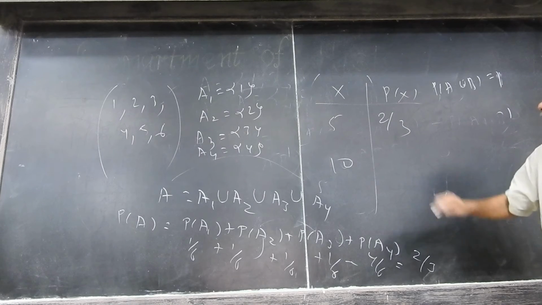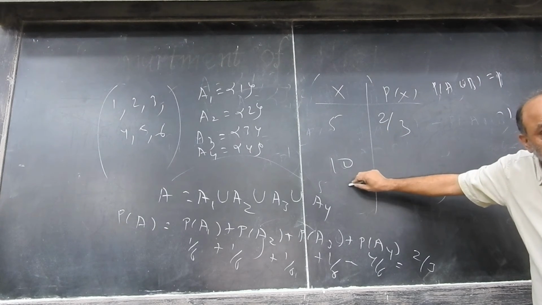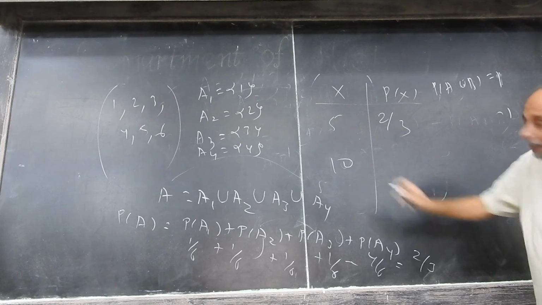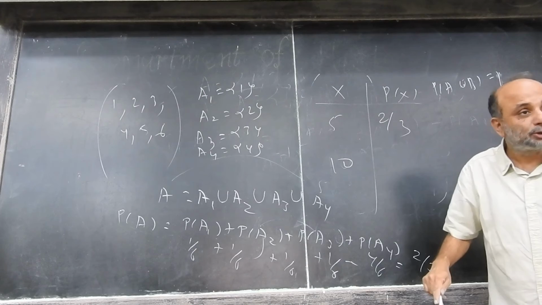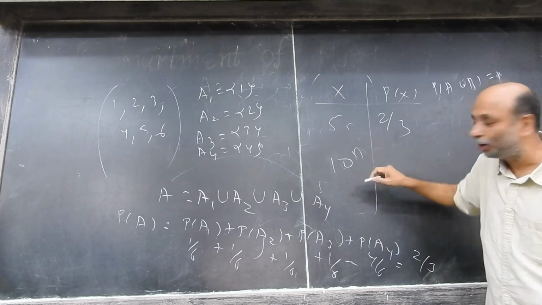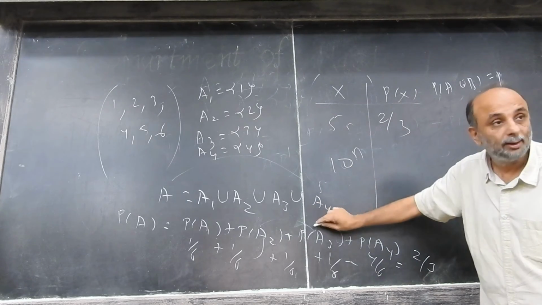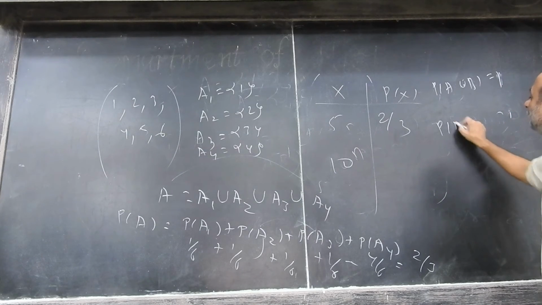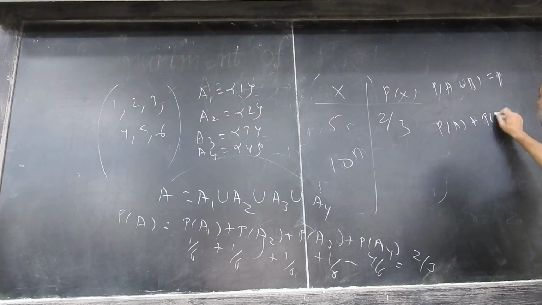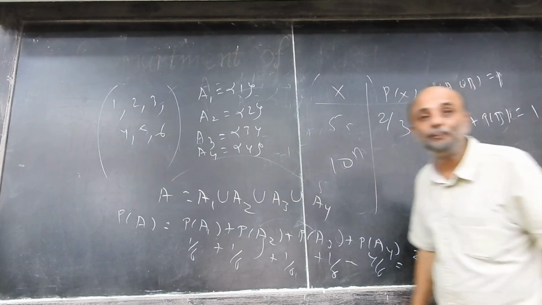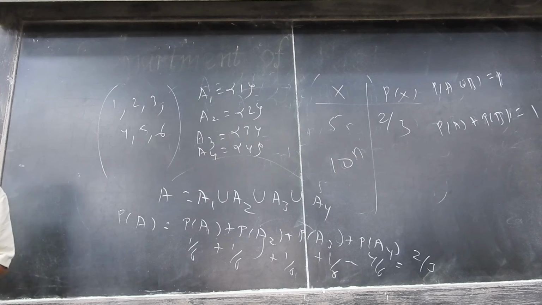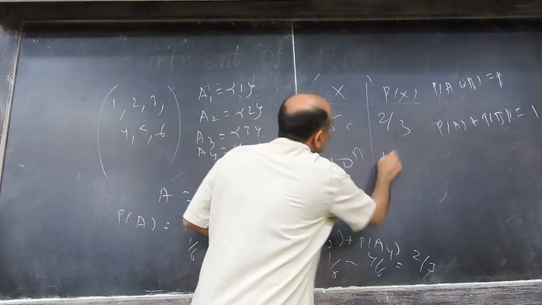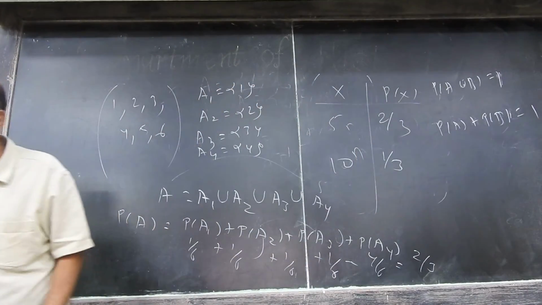Right? So the probability of 5 or 10 must be equal to 1. Now again, think of what is the probability of A union B? 5 and 10 are mutually exclusive events. If this is A and this is B, they are mutually exclusive. Then this must mean that the probability of A plus the probability of B is equal to 1. So what is the probability of B? 1 minus the probability of A. So this must be 1/3. Sure?